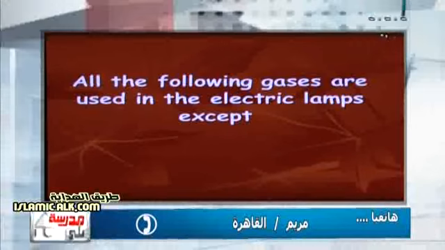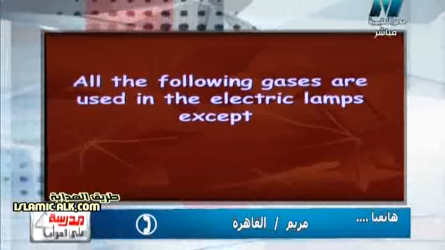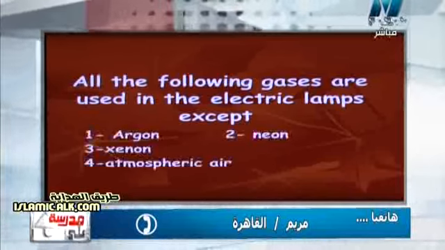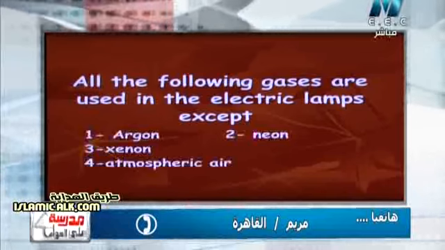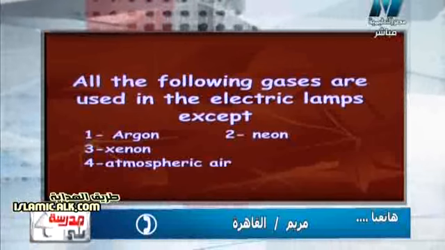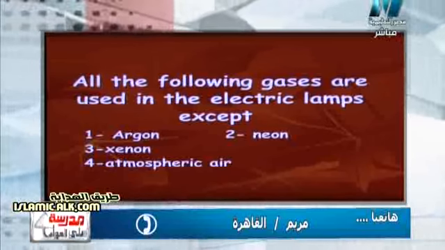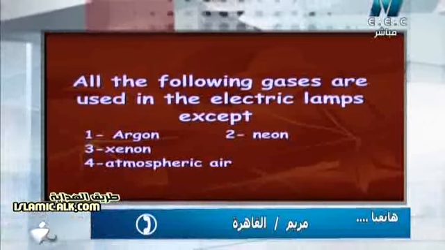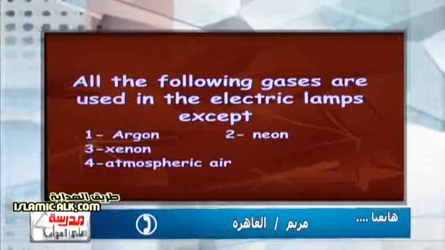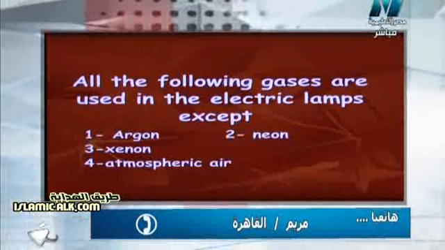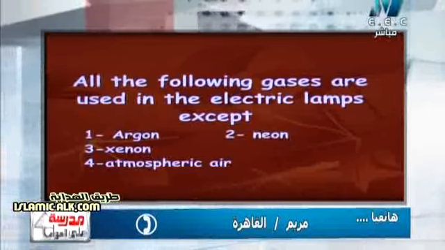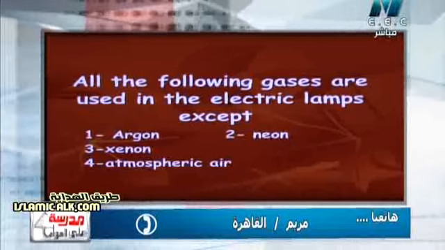All the following gases are used in electric lamps except: argon, neon, xenon, atmospheric air. Atmospheric air. Why, Mariam? Because argon, neon, xenon, and radon are all gases used in electric lamps. But what about atmospheric air? Why don't we use atmospheric air in the electric lamp?